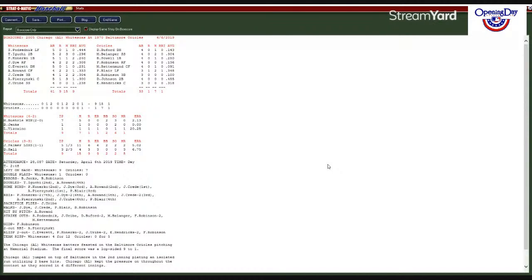Doubles by Gucci and Rowland. Home runs by Konerko is 2nd, Dye to 3rd, Rowland is 2nd, Creedy to 1st, Persinski is 1st, and Blair had the home run in the 9th, was his 3rd.